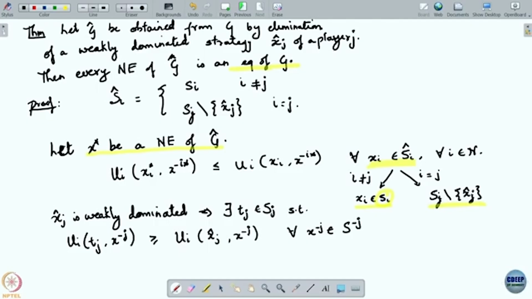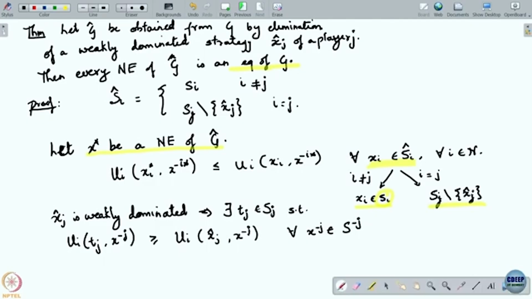Is this clear? Regardless of what the others play, it's better for player j to play Tj as opposed to x hat j. And I have a weak inequality here because this is weakly dominated.